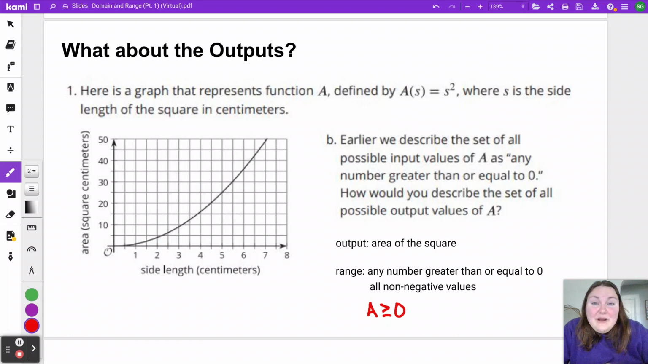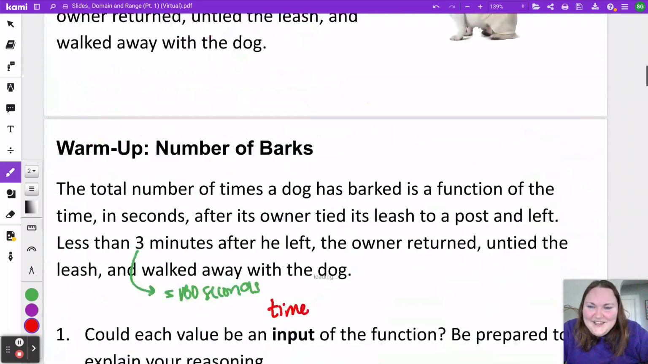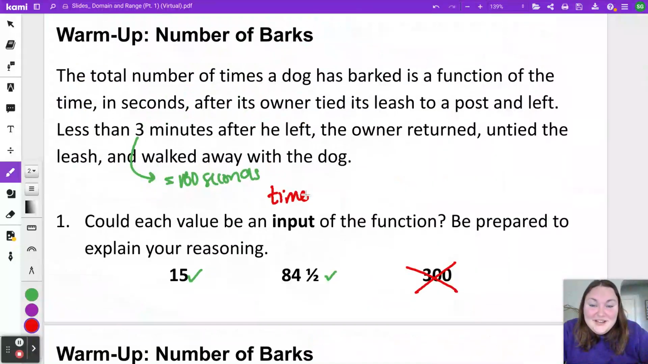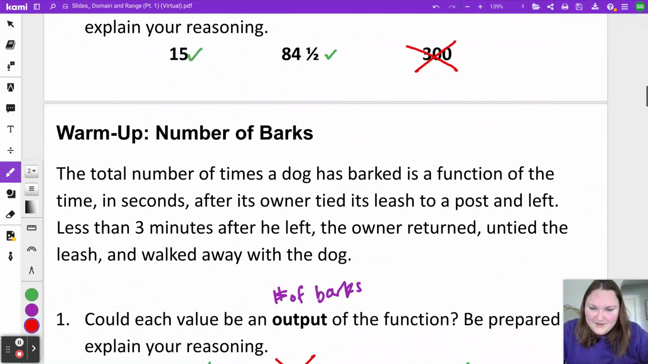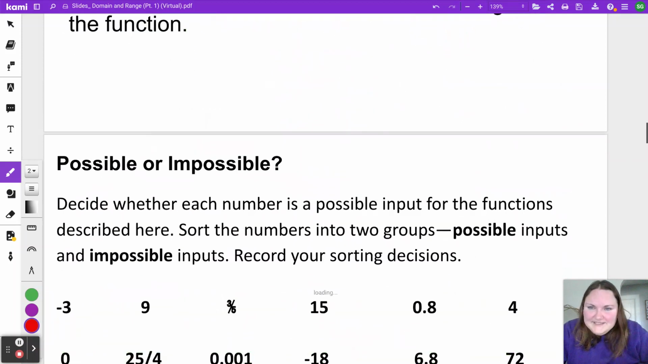Well, thinking about where we started on the warm-up with the barks and the time, notice we weren't okay with the same numbers for that warm-up. I can go all the way back to it. During that warm-up, for when we were talking about the input time, we were okay with the fraction, but something over 180 seconds we weren't okay with. But then our range, our outputs, we weren't okay with fractions in that situation. We were okay with whole numbers. So they might not always be the same.